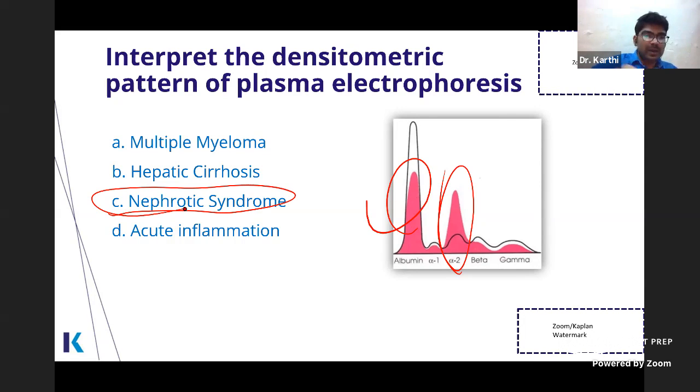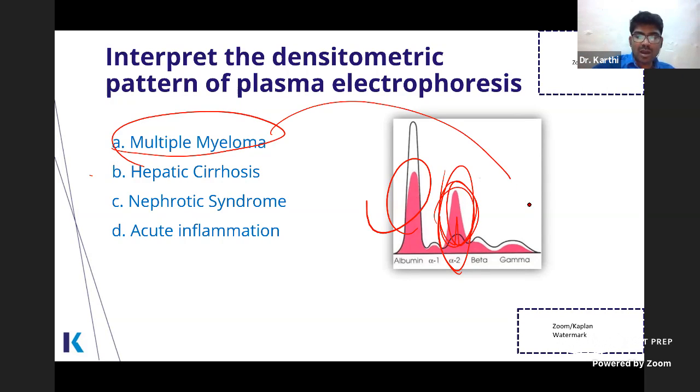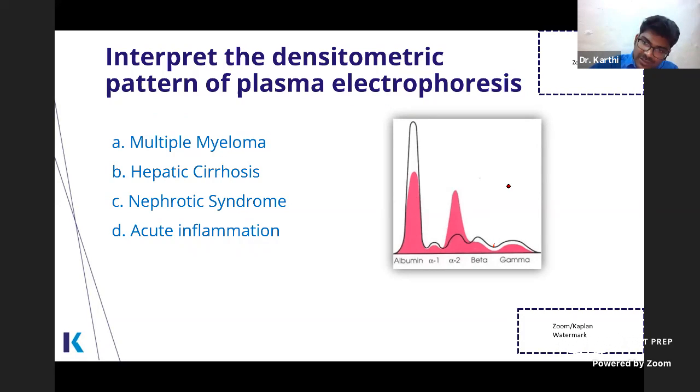Okay, so what will happen in hepatic cirrhosis? In hepatic cirrhosis also this will be decreased, but everything will be decreased. This also will be decreased. In multiple myeloma, what will you get? You will get a sharp spike in the gamma region. So in the gamma region, you will get a single sharp spike.